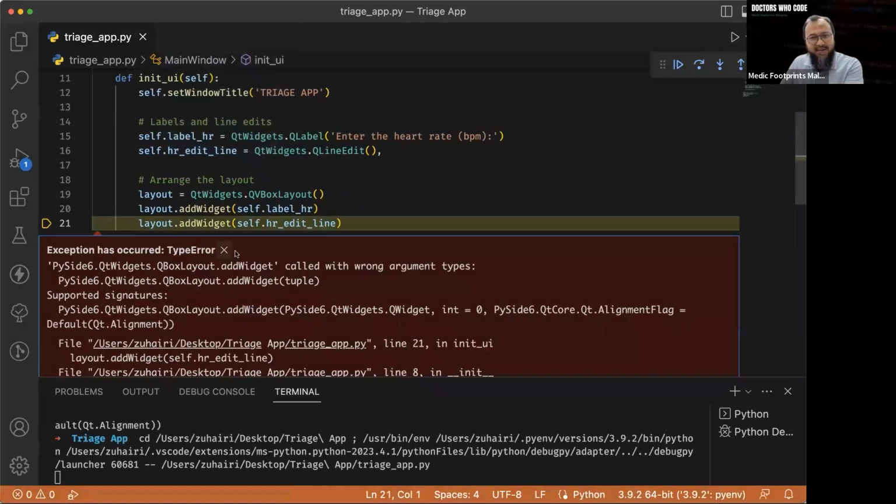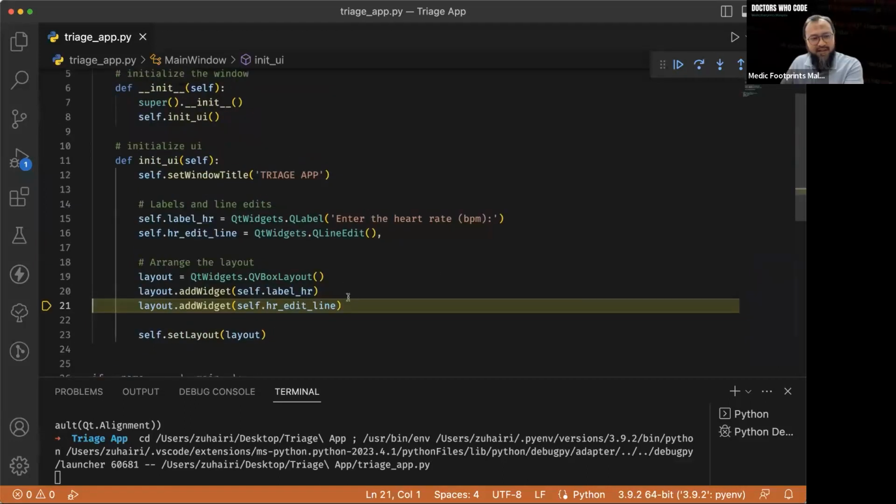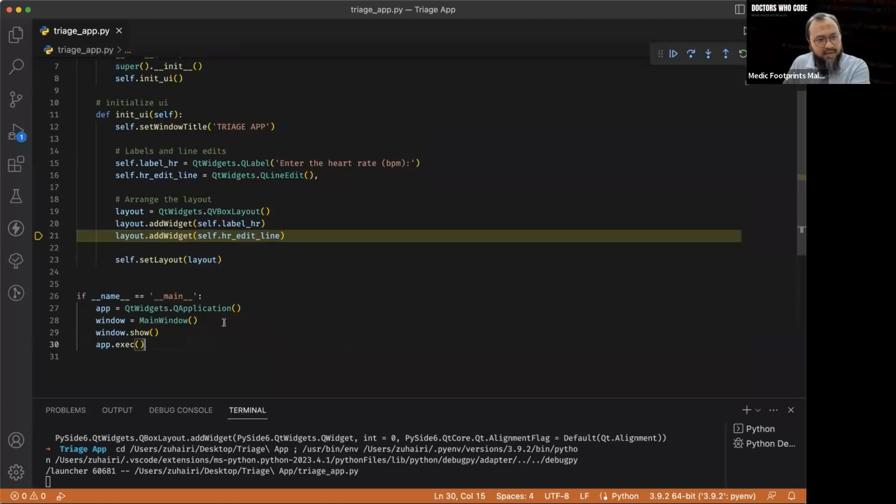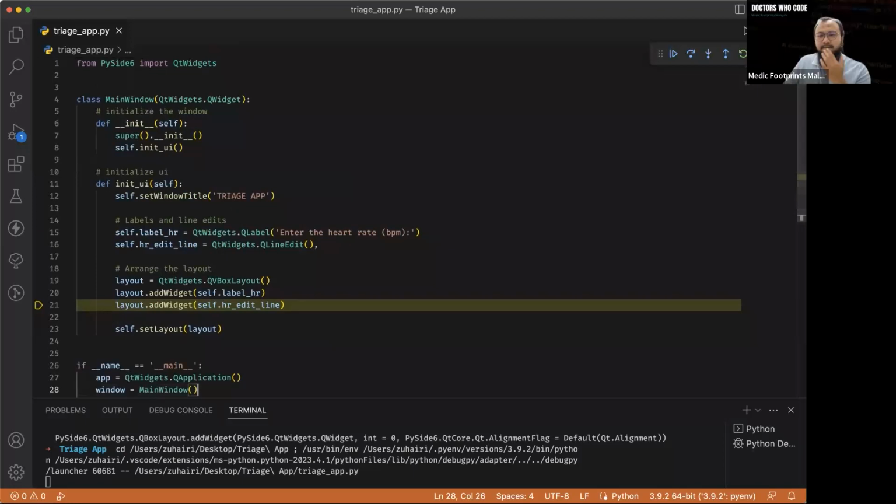I think it has something to do with the data type actually. Let me quickly zoom out and see what's happening here. Window, main window. Let me check my code again. Okay, same. Execute. Yep, so the same. So, arrange the layout. Hang on, where's the layout? Okay, addWidget. That's right.